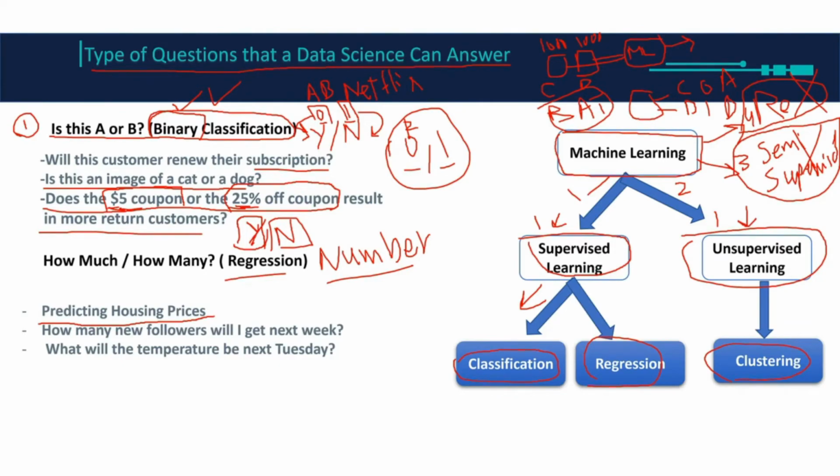There is a new building going to be built in some district in New York, and I want to know how much it's going to cost. So the output is going to be price. Price is a number, then it's a regression.